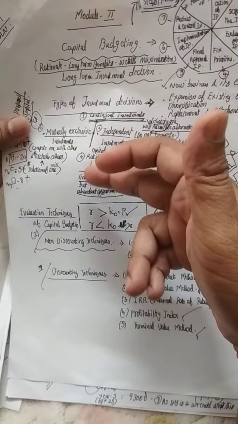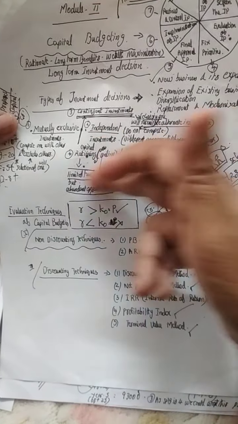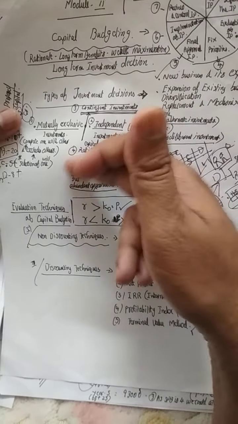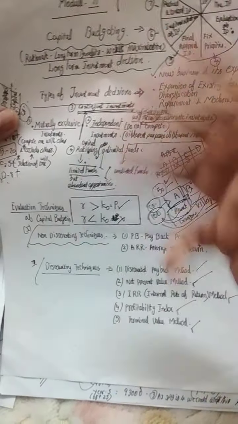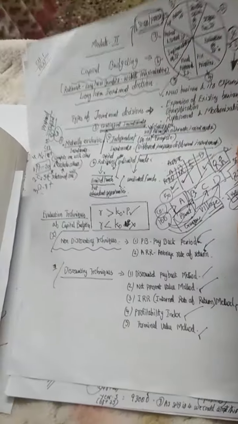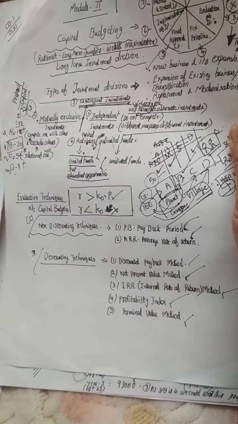So what is it? Capital rationing is a situation where limited funds, or budgeted capital, are in our hand, but abundant investment avenues are there. So we could go into detail in today's session on what is capital rationing.